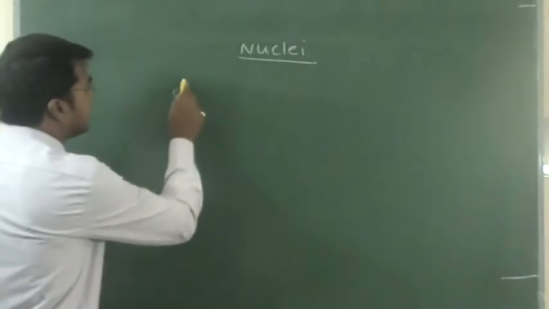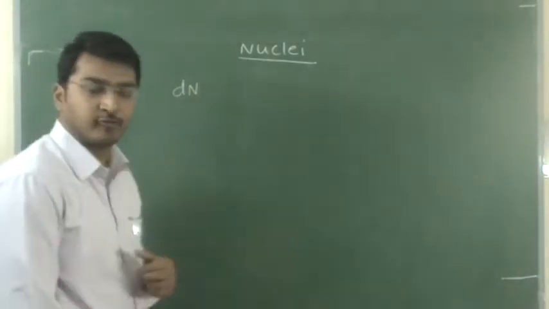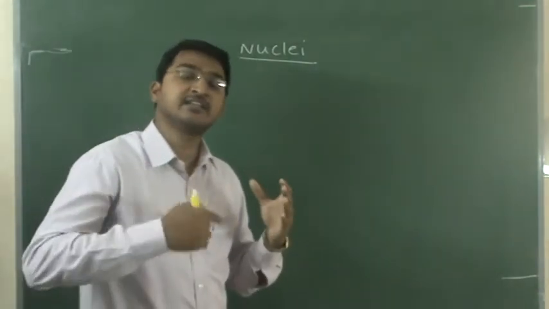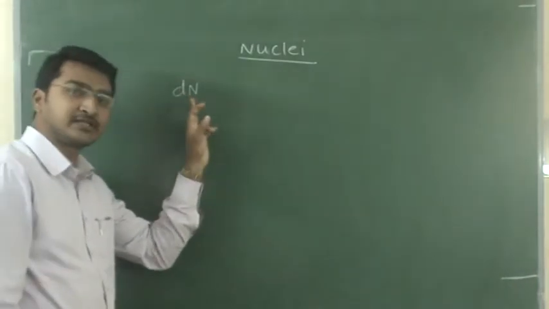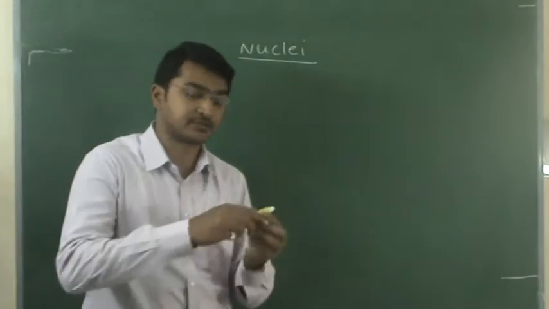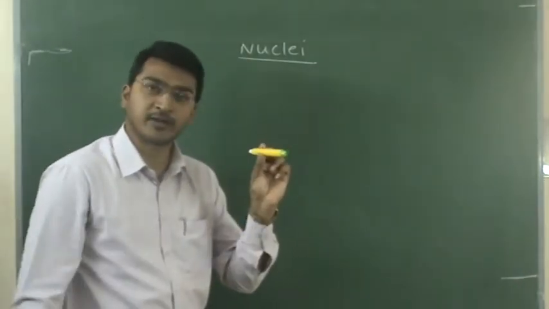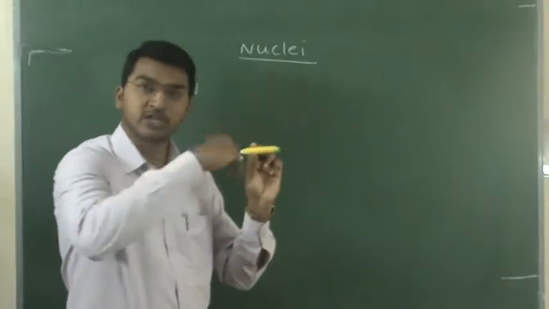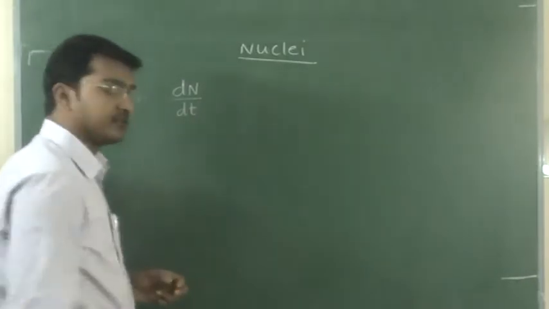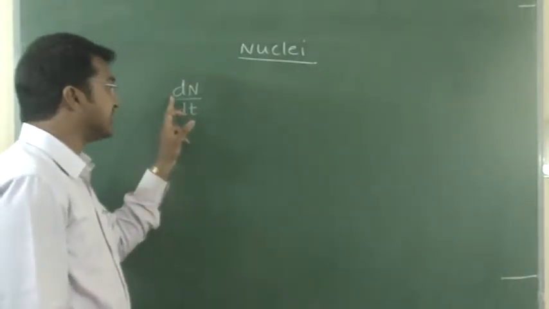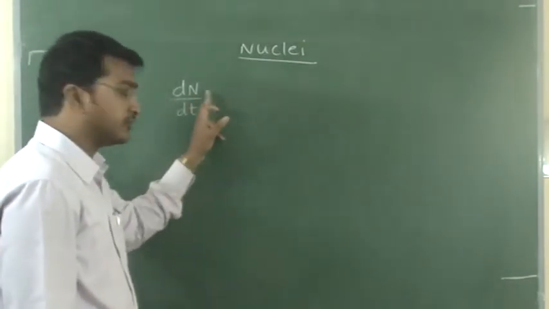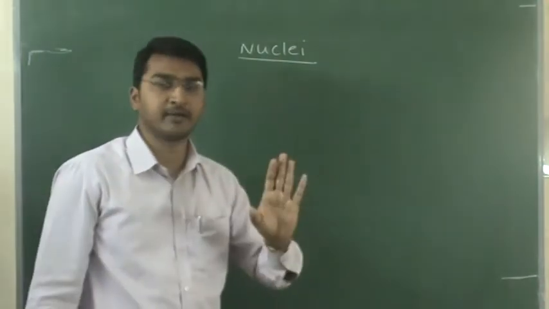What is dN? dN is the differentiation of N, that is, the change in the number of nuclei. Here N represents the number of nuclei present in a given substance. Take one substance; it consists of some number of nuclei. So dN means the change in the number of nuclei with respect to time. We call this the differentiation of N with respect to time, that is dN by dt.